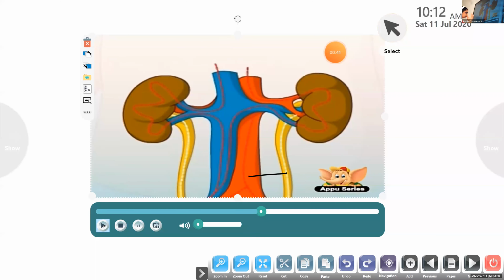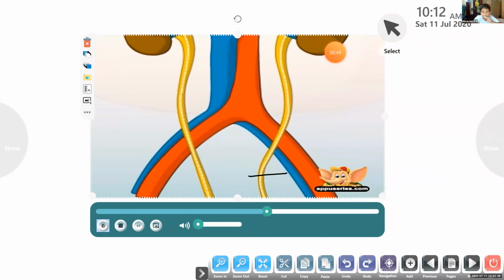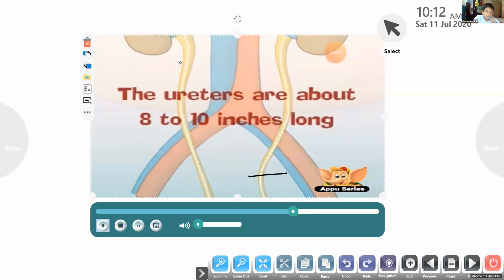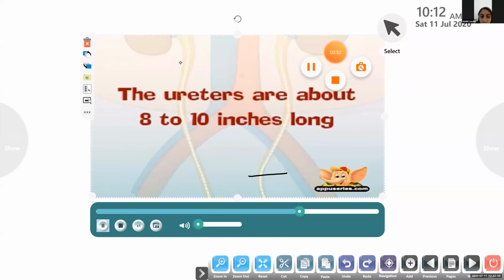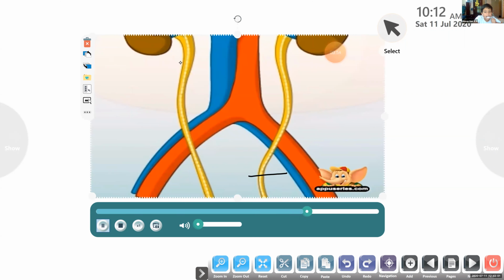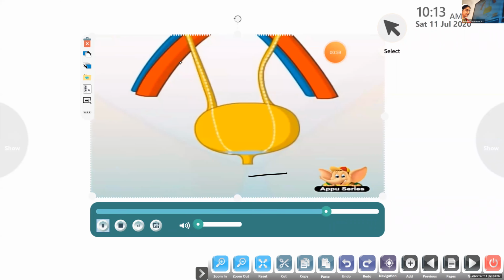Can I continue? Yes, ma'am. So you can see the urine passing through the ureters. Where will it be stored? It will be stored in the urinary bladder, a bag-like structure in the excretory system. That is the urinary bladder.